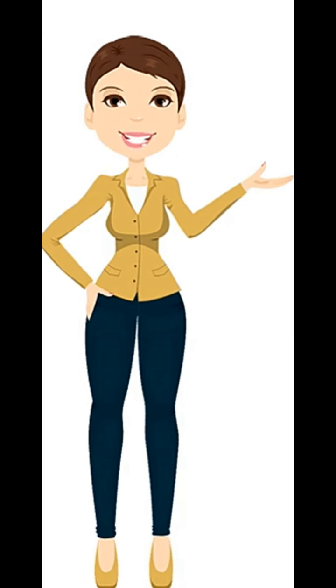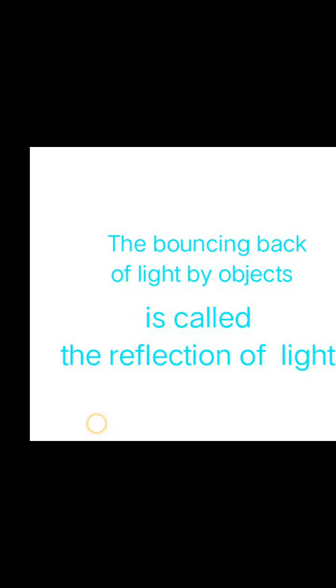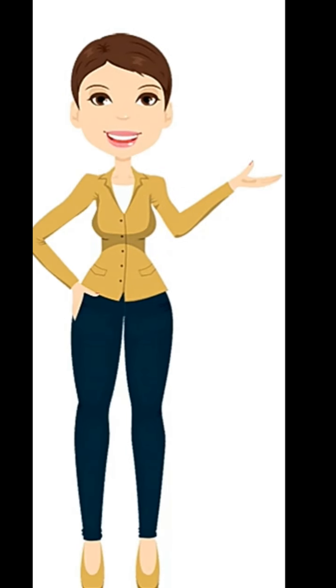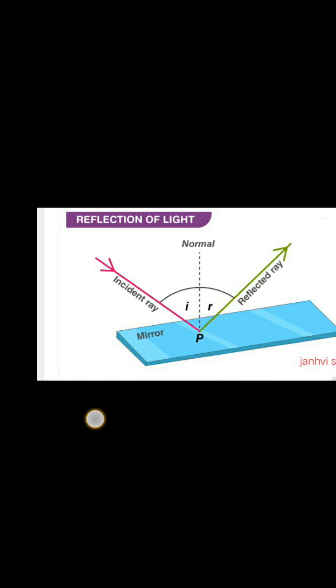Now, we are going to learn about reflection of light. The bouncing back of light by objects is called the reflection of light. Every one of you may have watched your face in a mirror, but do you know why? Not on other surfaces like a book or paper. Yes, because the mirror is so smooth, and when light falls on the mirror, it gets reflected back, and hence we see our face in the mirror.